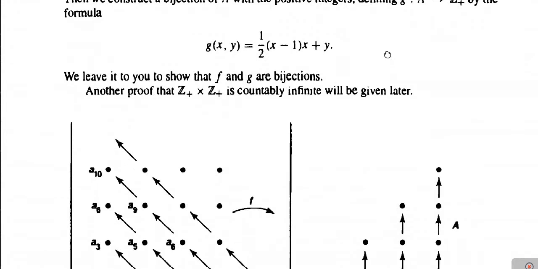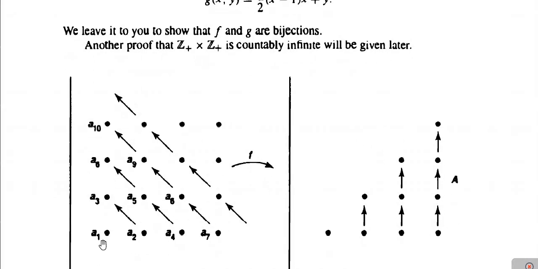So, like such we have Z plus cross Z plus as a countably infinite set. Now see here how that mapping is. Image of A1 under F is, suppose, B1. Image of A2 is, suppose, B2. Image of A3 is B3. Image of A4 is B4. Image of A5 is B5. Image of A6 is B6, and it continues. So if it is considered in such a way, then obviously it is a bijective correspondence, and therefore by the definition the set Z plus cross Z plus is countably infinite.